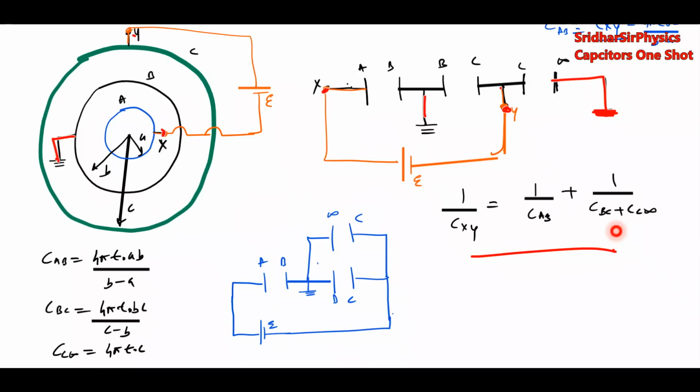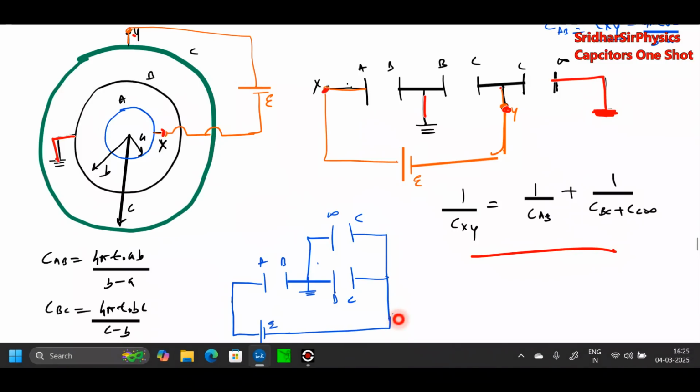There are basic formulas which you should know. Formula for cylindrical capacitor.